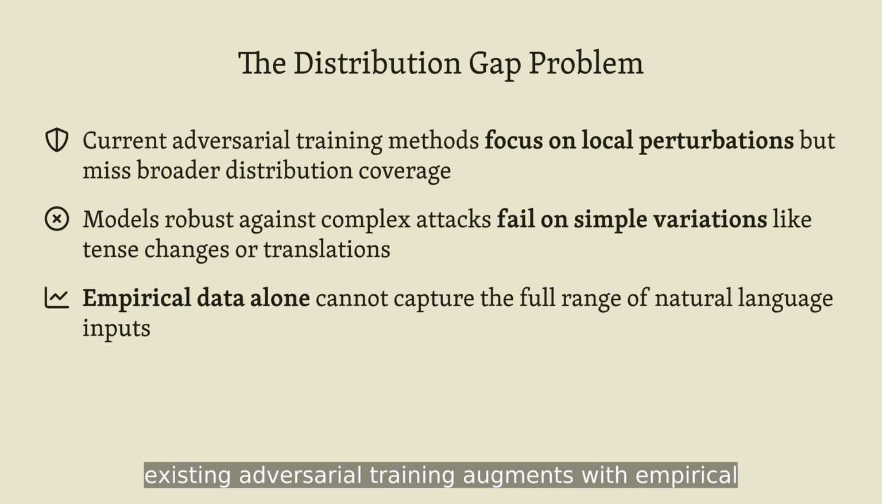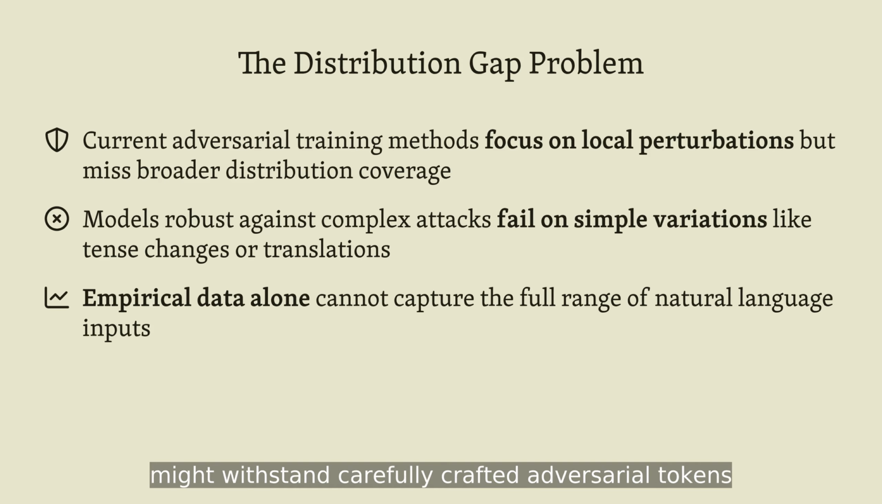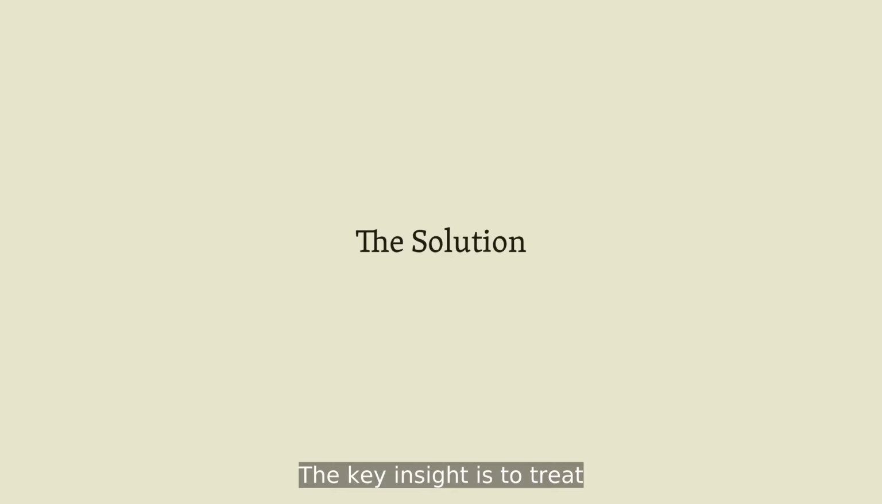Existing adversarial training augments with empirical examples, creating robustness in a narrow neighborhood while leaving vast portions of the input distribution unprotected. A model might withstand carefully crafted adversarial tokens yet collapse when faced with everyday linguistic variations it never trained on. The key insight is to treat adversarial training as a distribution problem, not just a data problem.